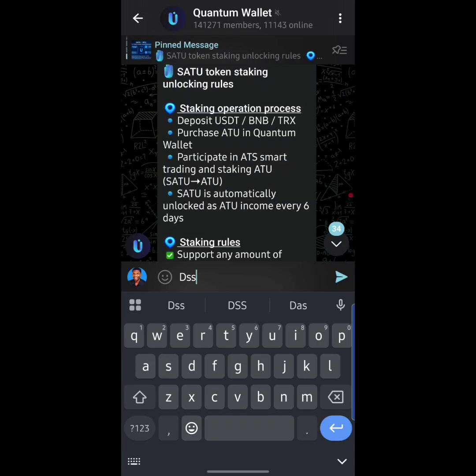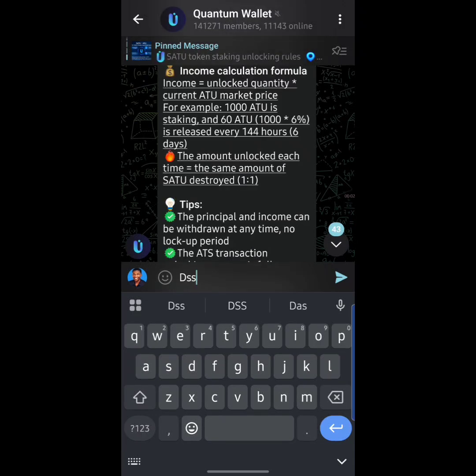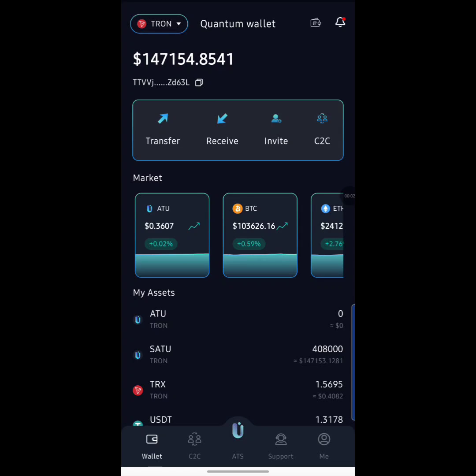Okay, so I'm going to head over to my Quantum app right now, so I show you guys exactly how you can do this practically to actually start unlocking your R2 tokens each and every single day for yourselves, guys. Okay, so let's go. Okay, guys, so here we are on my Quantum Wallet account dashboard right now.